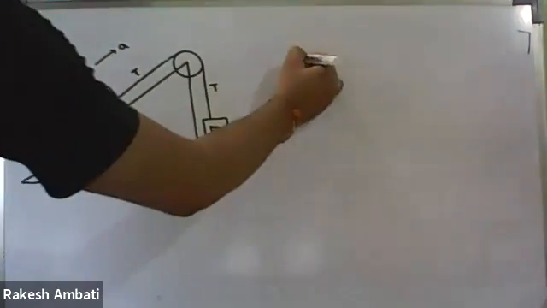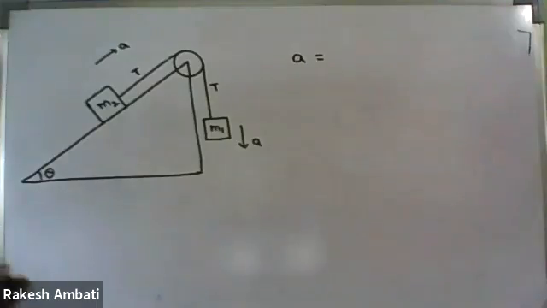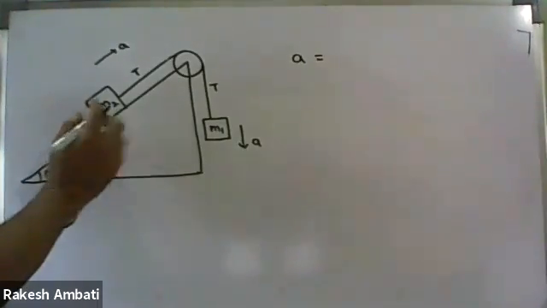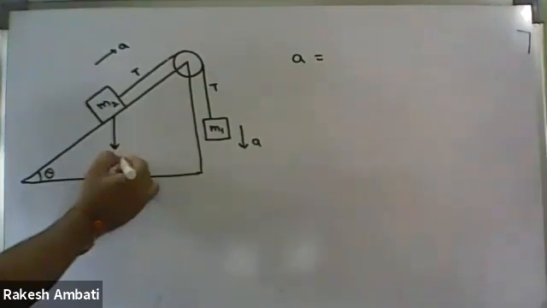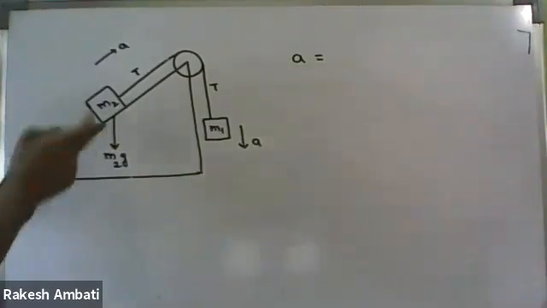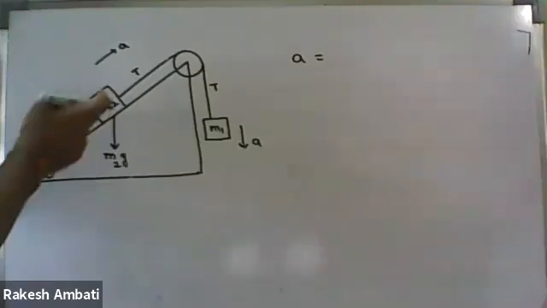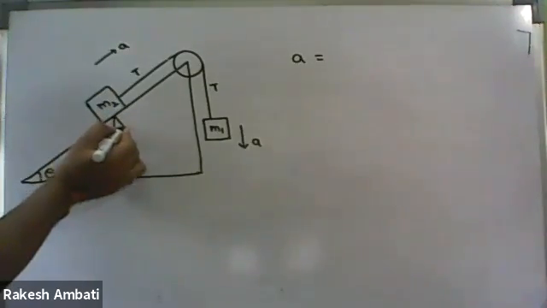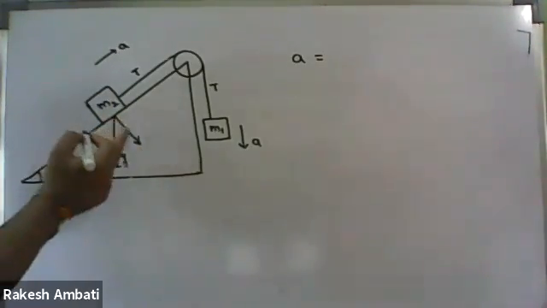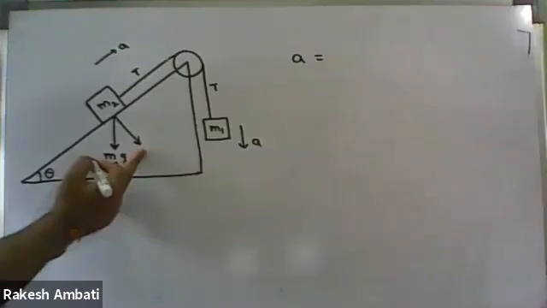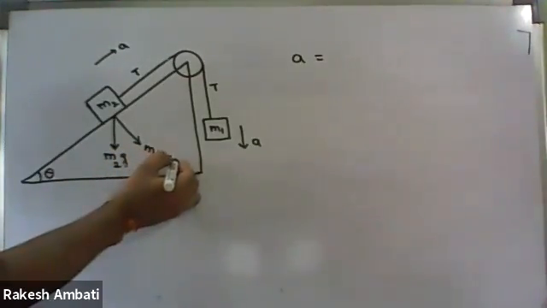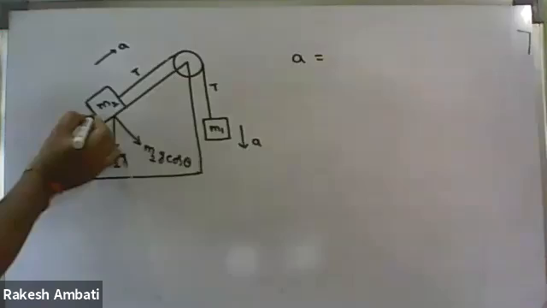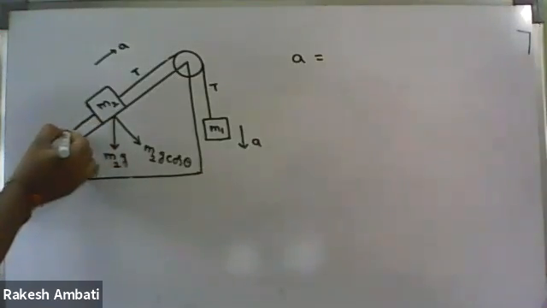Now what is the short trick to find out acceleration? Listen, first of all, in the case of M2, we have already done these components in the previous classes. We know weight is always vertically downwards. Now please answer, this component is the cos theta component or the sin theta component? Cos. So it is M2G cos theta. And M2G sin theta is directed down the inclined plane.